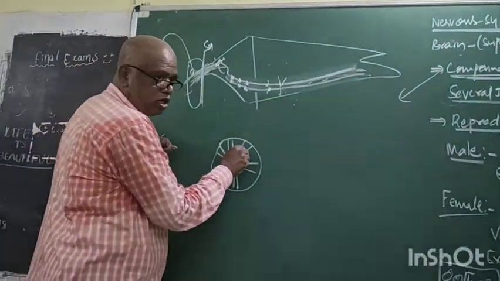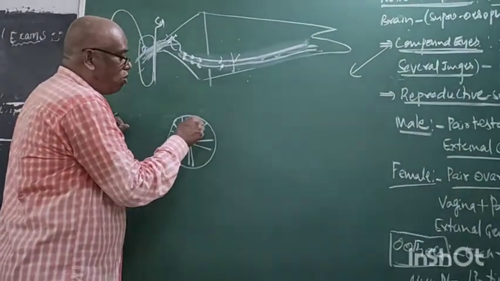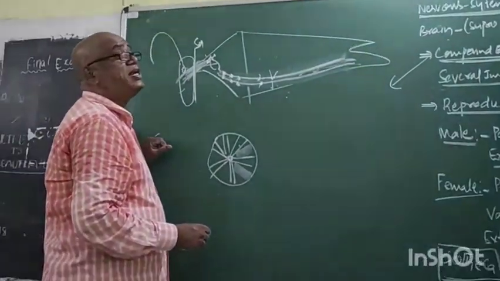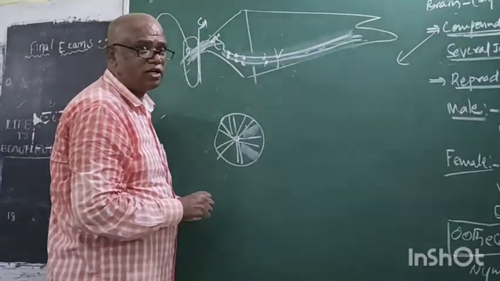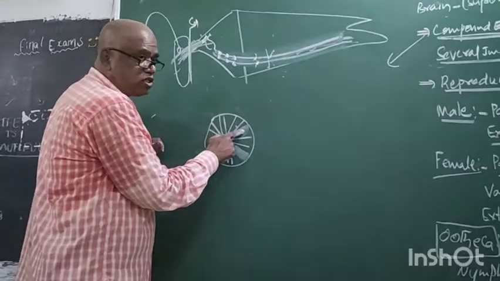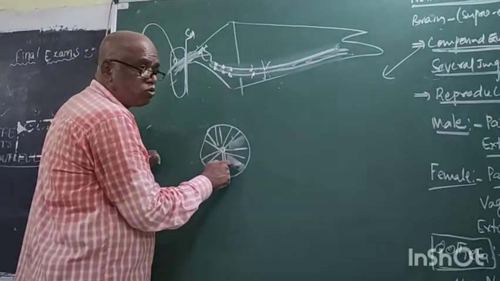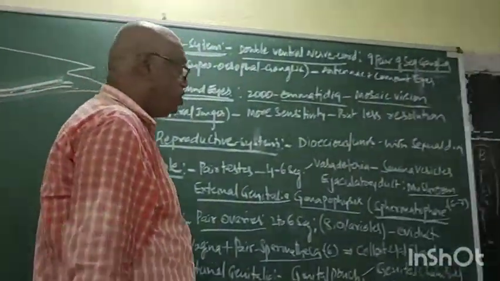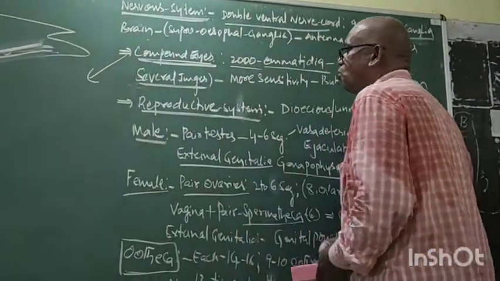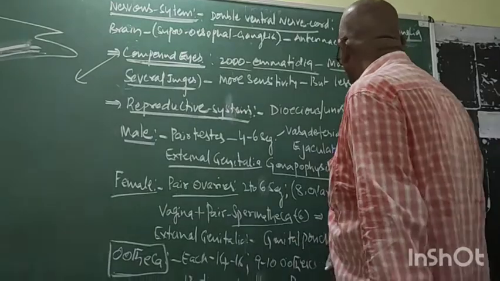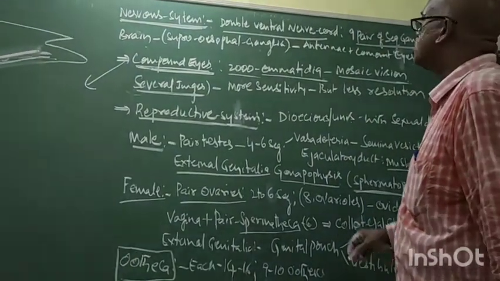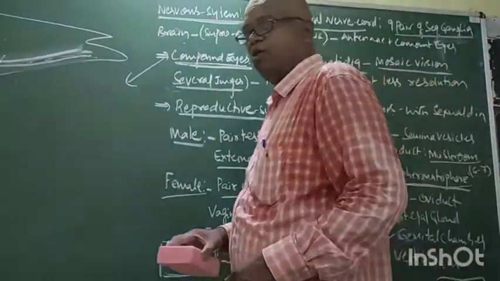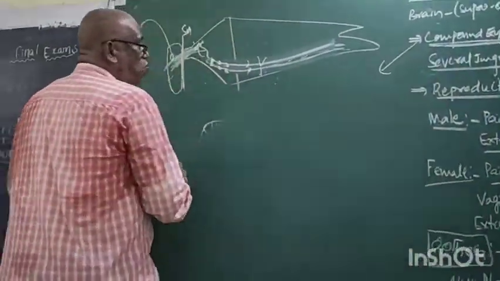It is one ommatidium, it is another one. Two ommatidia are separated by a pigmented layer. That means this pigment layer is present between two ommatidia. The vision of the ommatidium, or compound eye, is called mosaic vision.